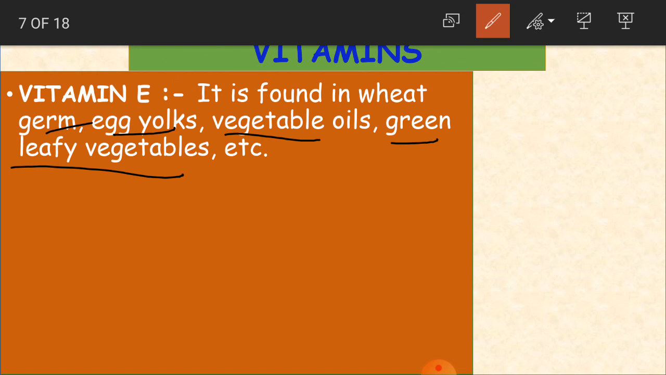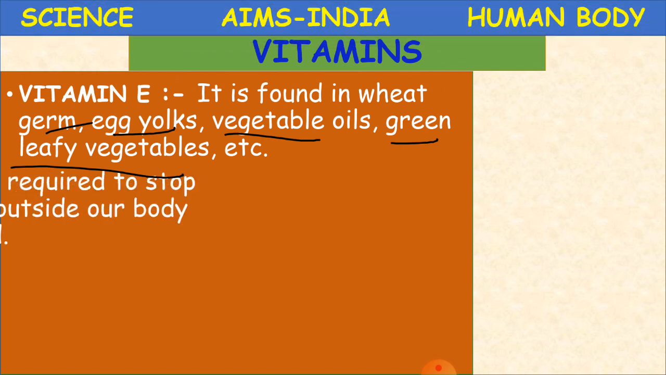So if you see green leafy vegetables, egg yolks and wheat grains, all of these have every vitamin in them. So it is very important for us to have these types of foods.